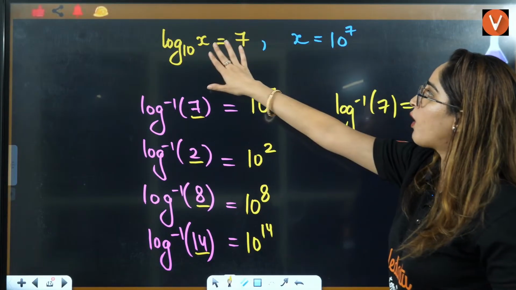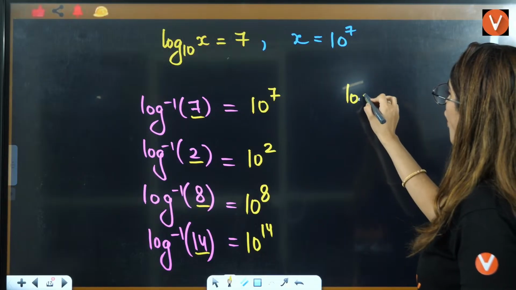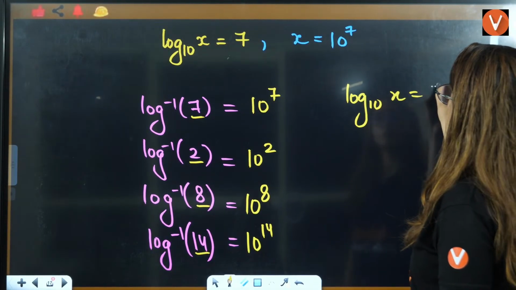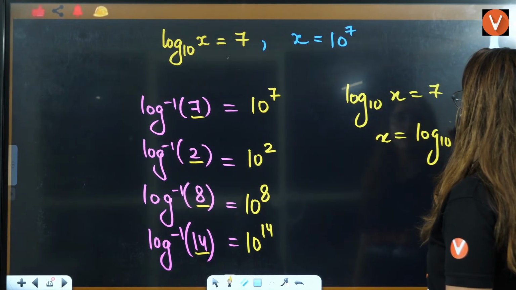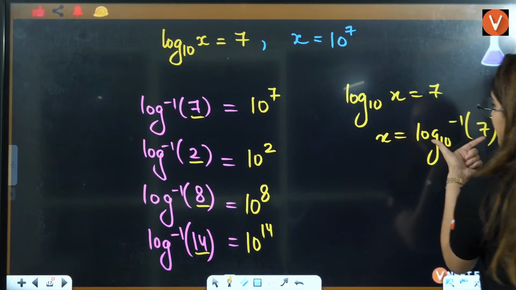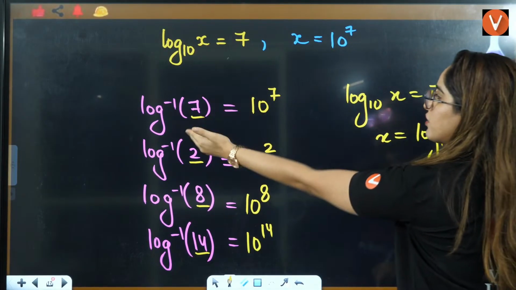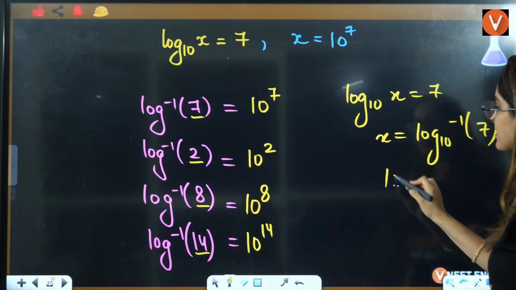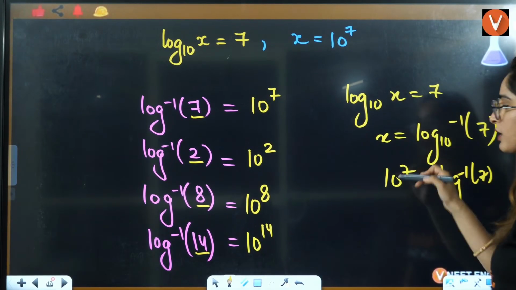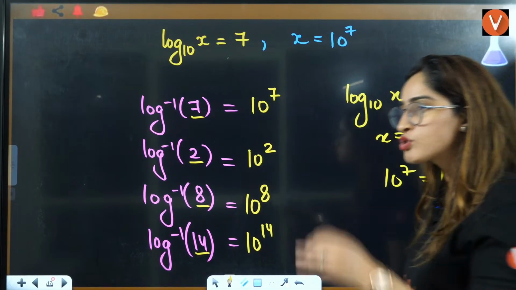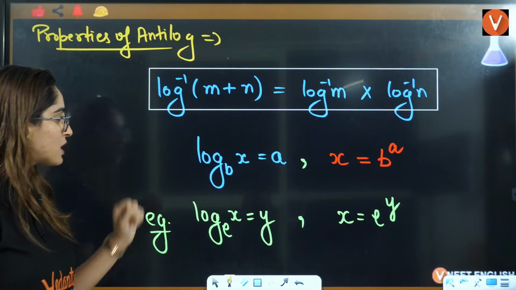This also means inverse only, right? Let's see this. You have log base 10 of x is equal to 7. What do you mean by this? x is equal to log base 10 inverse of 7. Same thing you are using. Log base 10 inverse of 7 is 10 raised to power 7, right? So the answer of log inverse 7 will be equal to 10 raised to power 7. So this is the property that you are using, right?